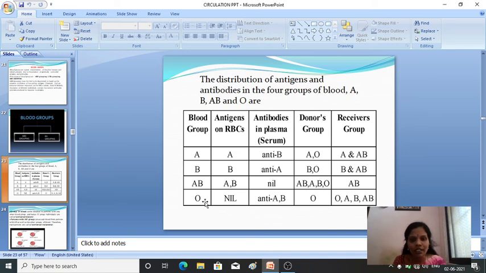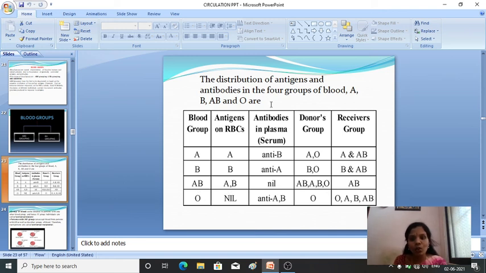So this is a complete table of the blood groups A, B, AB and O. If the person is having antigen A in the RBC, then the blood group will be A. If the person is having B antigen, then he will be having blood group B. If he is having both antigen A and B, then he will be having blood group AB. If the antigen is absent, then the blood group will be O.